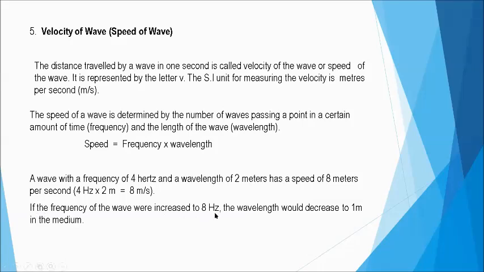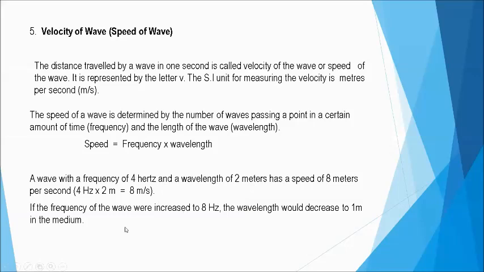Okay, so if that's the case, 8 hertz times 1 meter is still 8 meters per second. Okay, so ibig sabihin, the velocity of the wave was maintained. Okay, now that would mean that if the frequency becomes 16 hertz, you would expect the wavelength to become 1/2, so that the resulting speed would still be 8 meters per second.